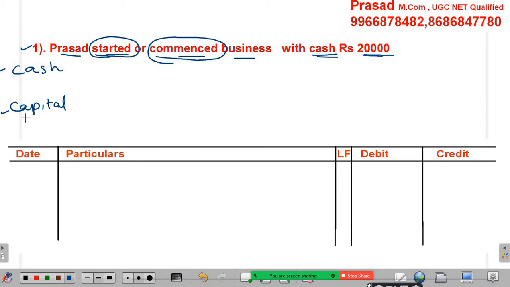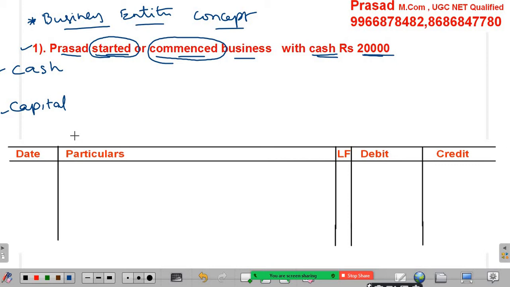There is a small concept in our accountancy, that is the business entity concept. This concept states that the financial transactions of the owner are separate from the business.